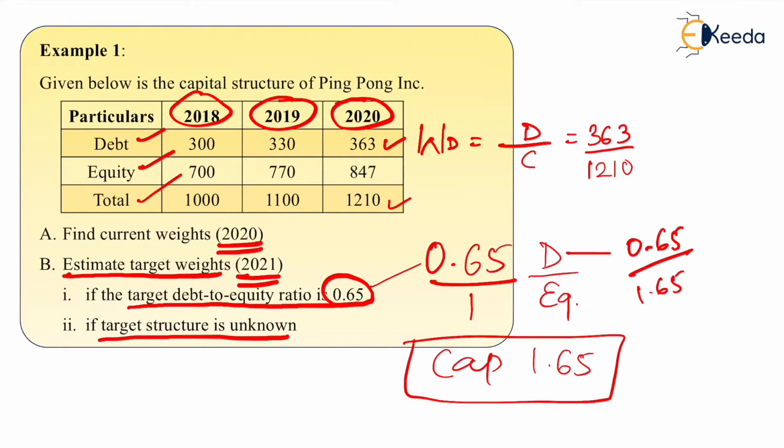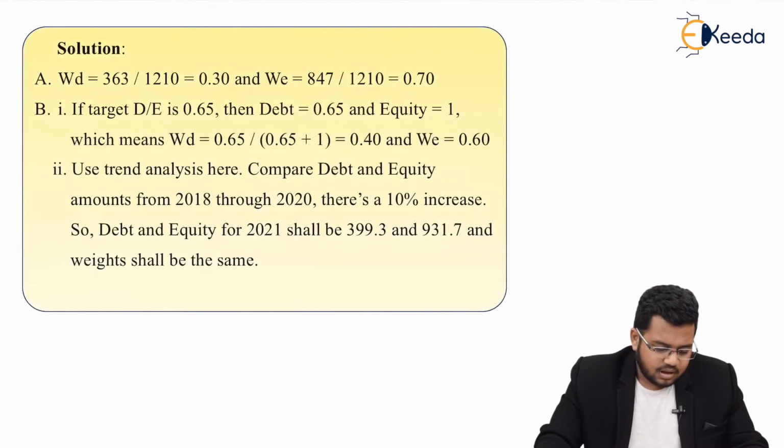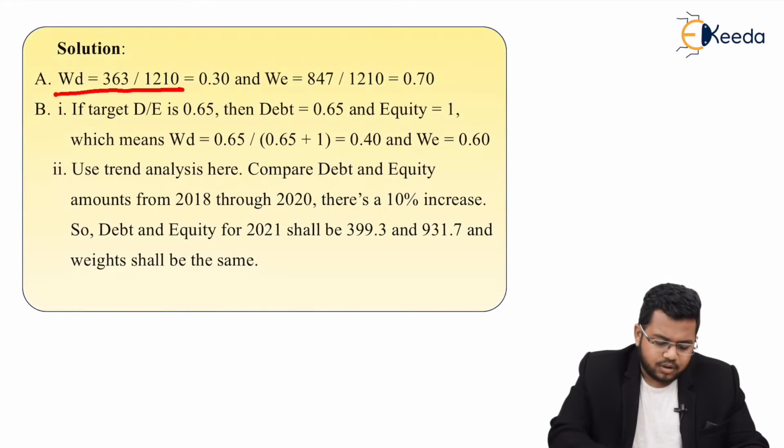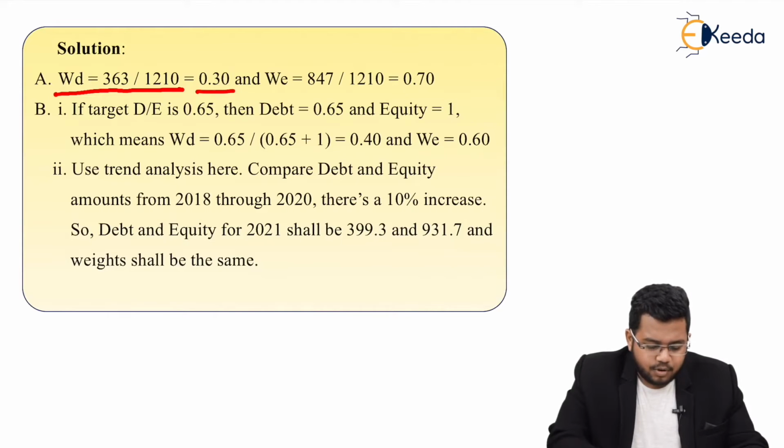Let's check the solution. So first one, it should be easy. WD is equal to 363 divided by 1210, which is 0.3. And if debt is 0.3, equity directly has to be 0.7. So that 0.3 plus 0.7 makes 1 total.